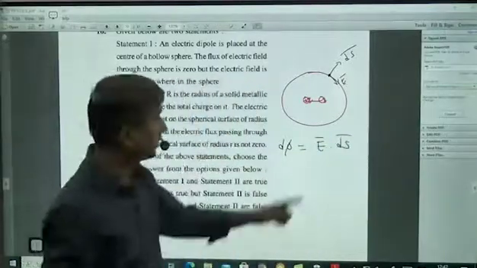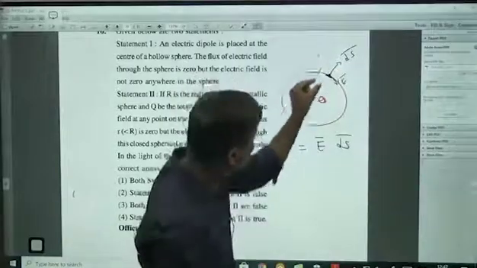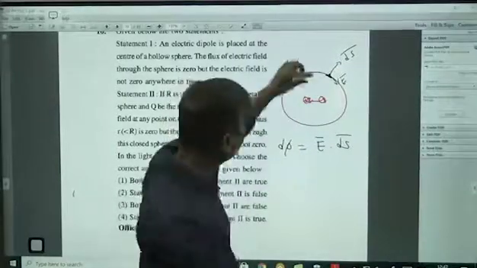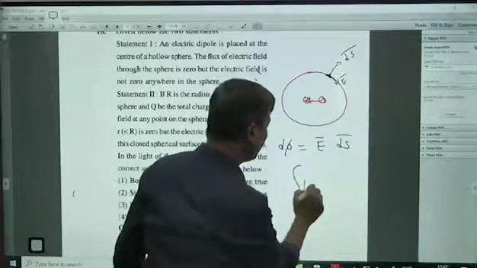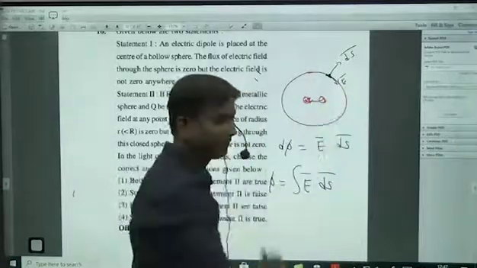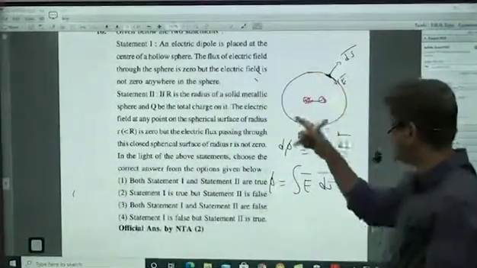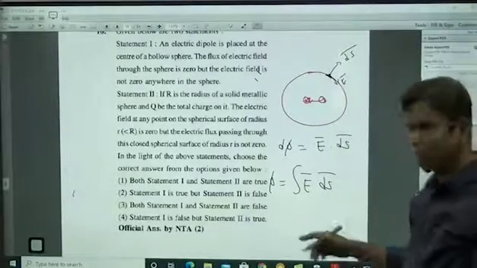Here flux only through this element means how many lines are passing through that. Like that, flux through this everywhere. So integral E bar dot ds bar, that is the total flux through this.